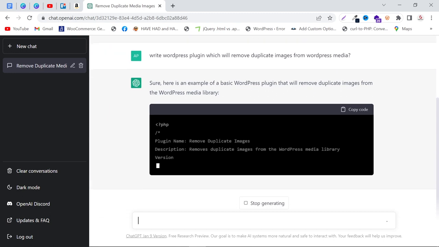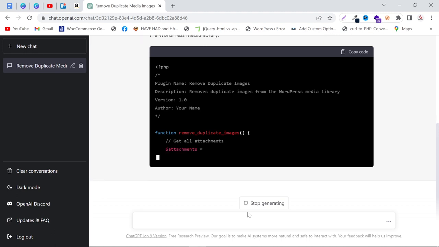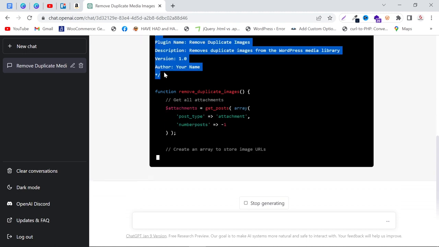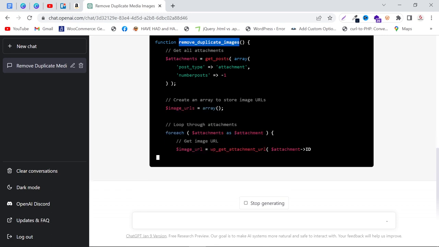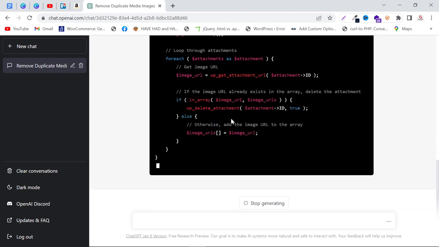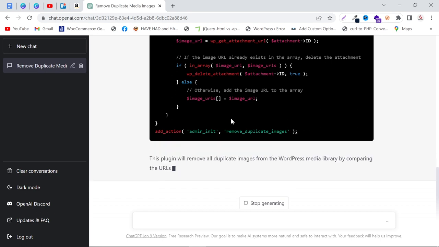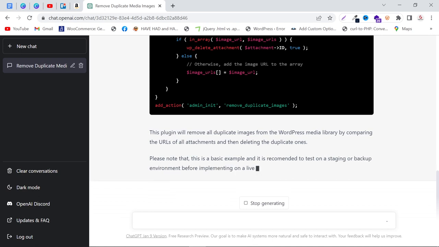So it is saying, "Sure, here is an example of a basic WordPress plugin," and this is the header of the WordPress plugin. If you are a developer then you can understand it. And here's the function name, remove duplicate images. And after it completes, I will explain it to you. And as you can see, it is also explaining the code.